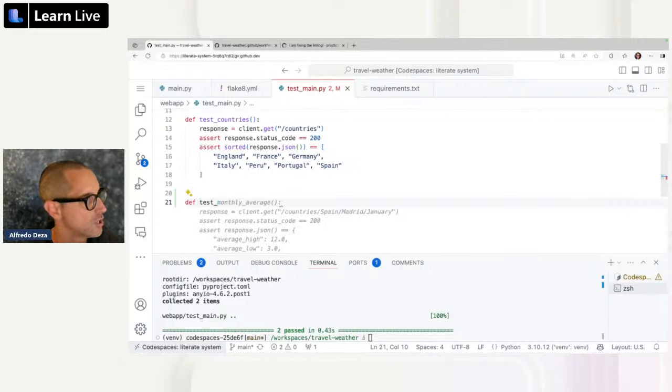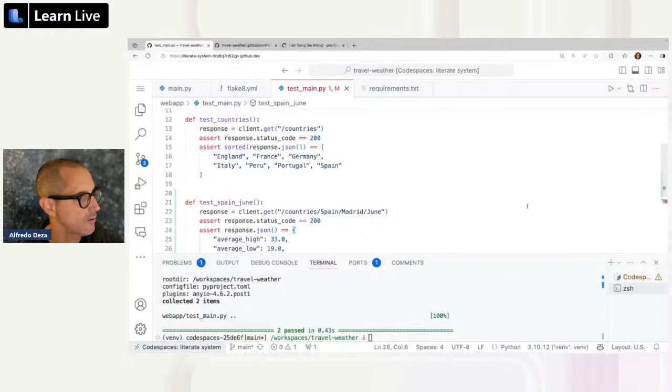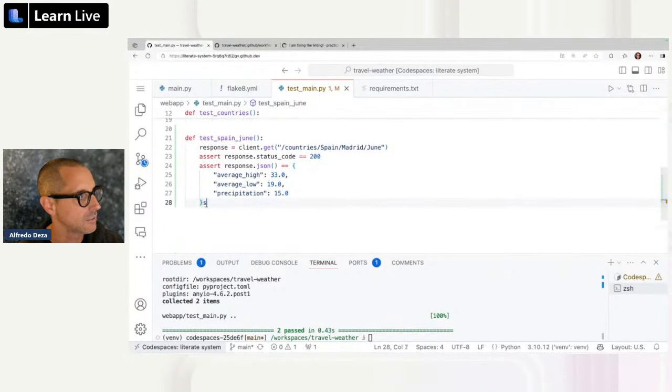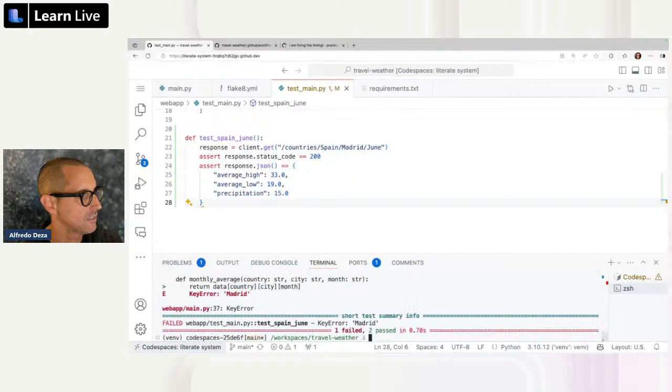Not monthly average. Let's test Spain. How about in June? I'm going to be super specific. I mean, you might not want to be as specific as this. So I think this looks correct. I'm going to accept it. I clicked tab. I'm going to save that. I think this might be kind of off. I'm going to run pytest, and of course, Madrid is not there.